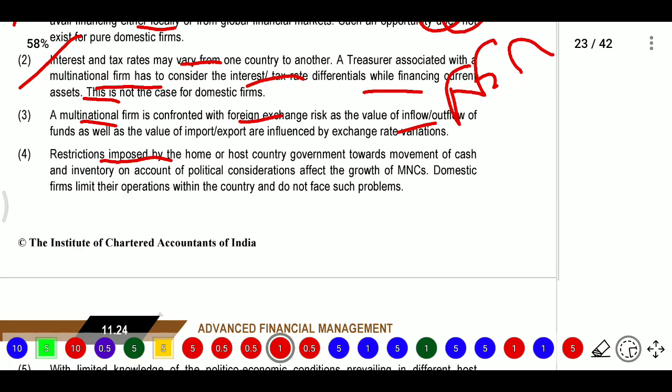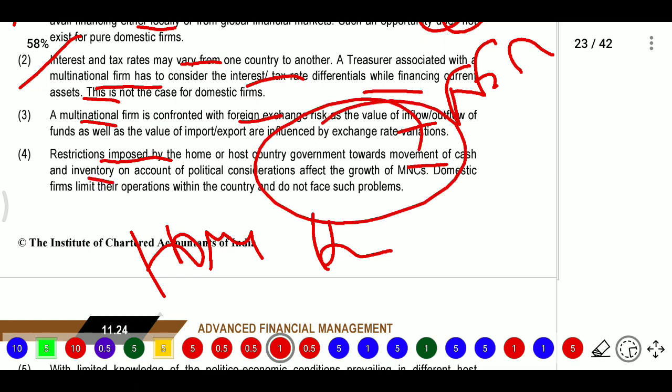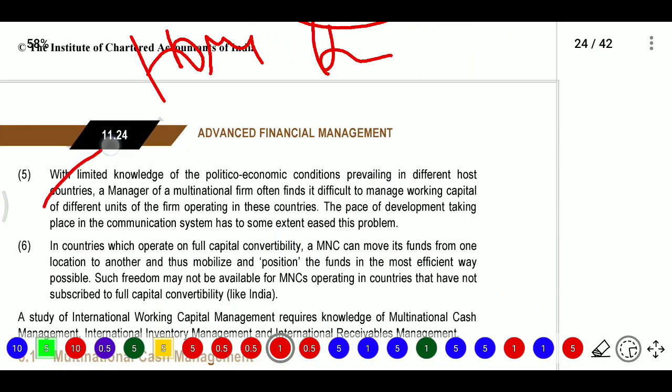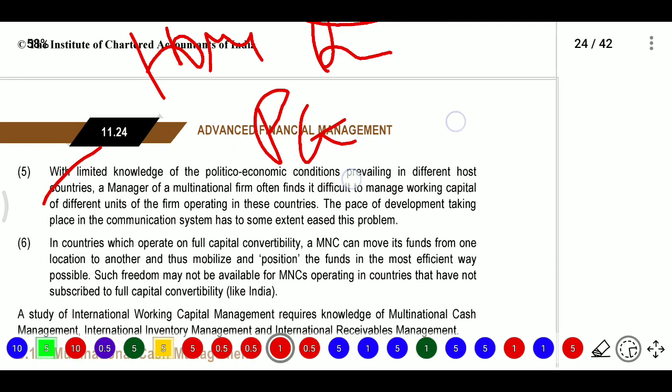Next, restrictions will be imposed by the home or host country on the movement of cash and inventory on account of political considerations, which will affect the growth of the MNC. The government will restrict money flows, and that will affect the companies. Next, with limited knowledge of political and economic conditions, we do not have much knowledge of that country, which also affects our working capital amount.